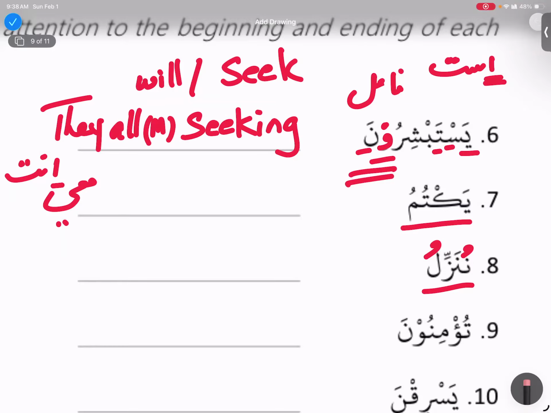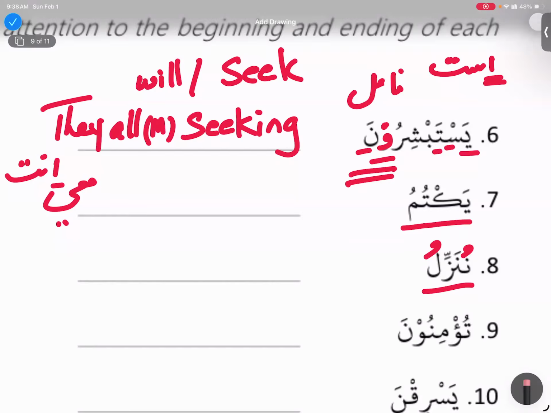And then Nunazzilu, Nu in the beginning is telling me this is nahnu, and that is our very first group which ends on the dammatu zahira. Yunazzilu, Tunazzilu, Nunazzilu, and Unazzilu.